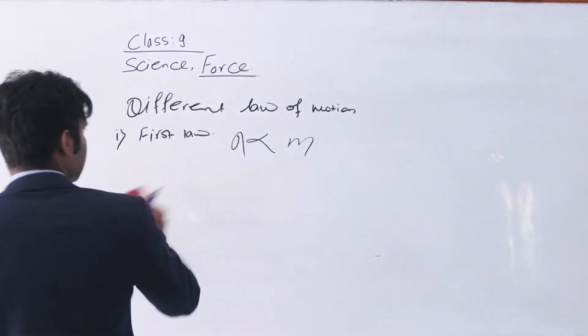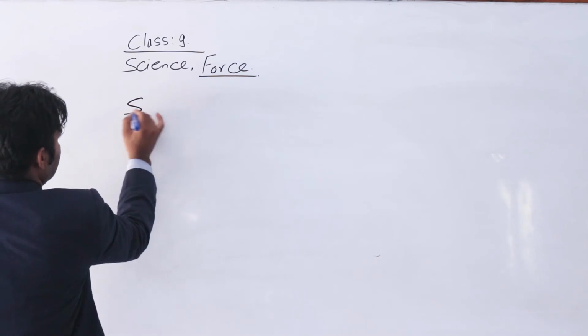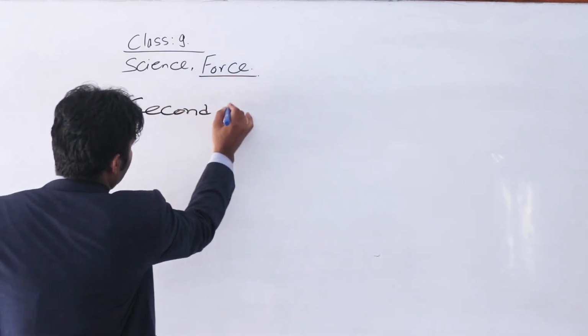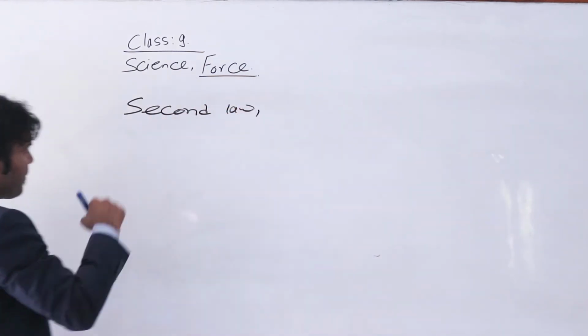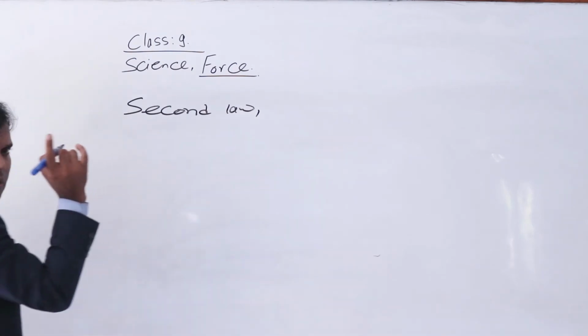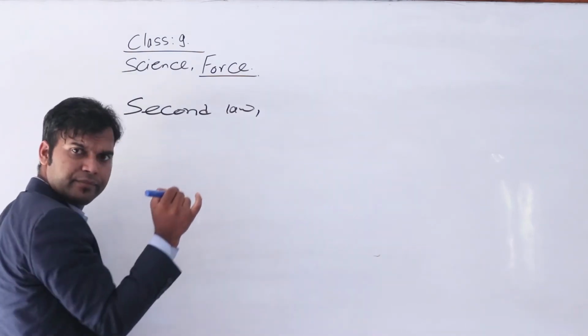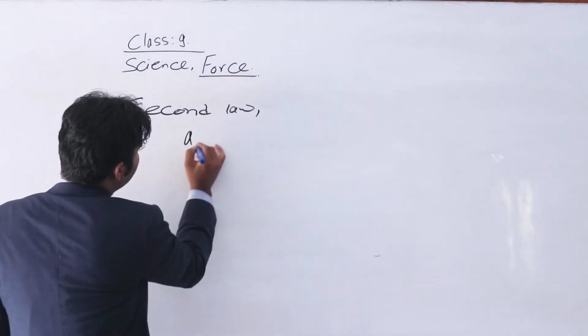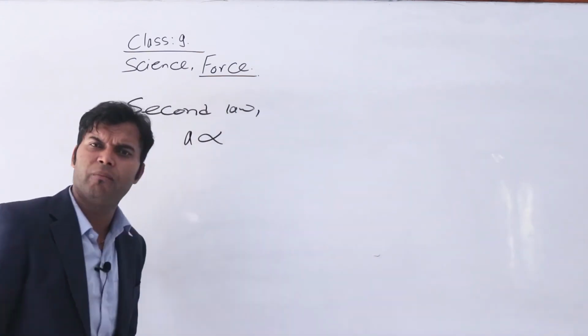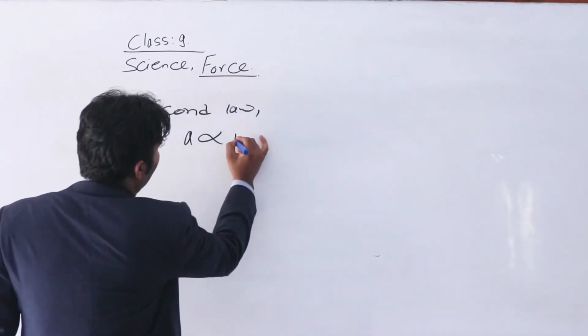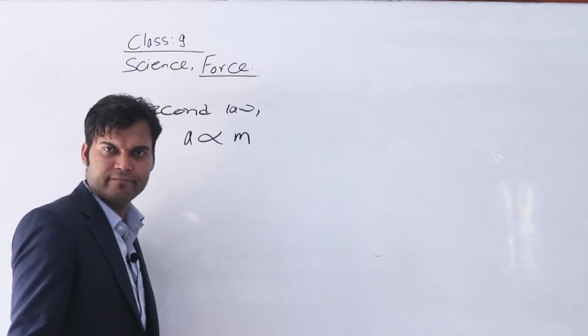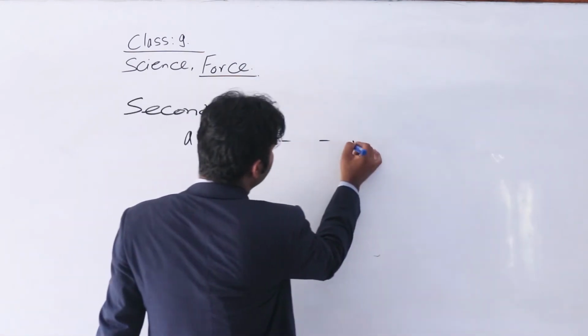Look here. Second law of motion. Mathematically, the acceleration produced in a body is directly proportional to the force. Equation one.